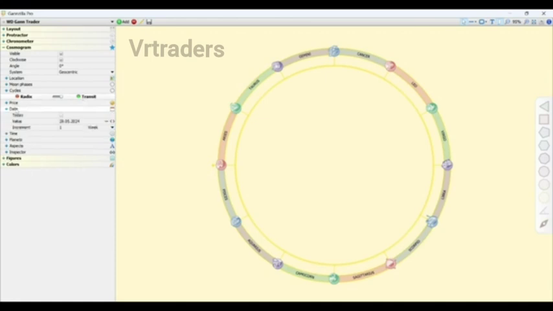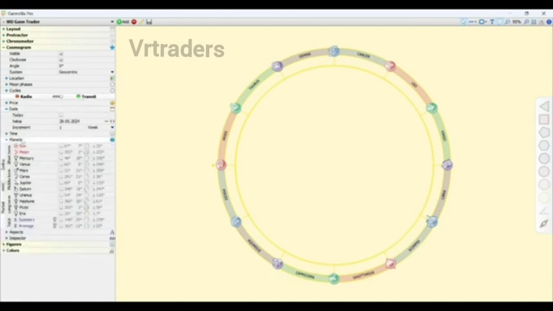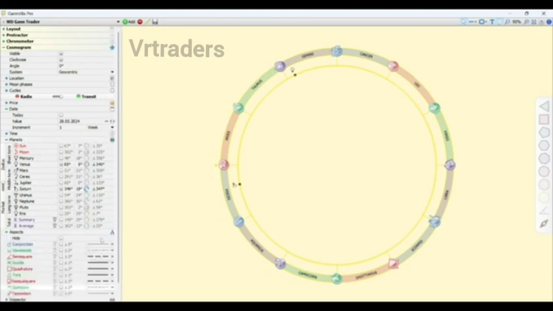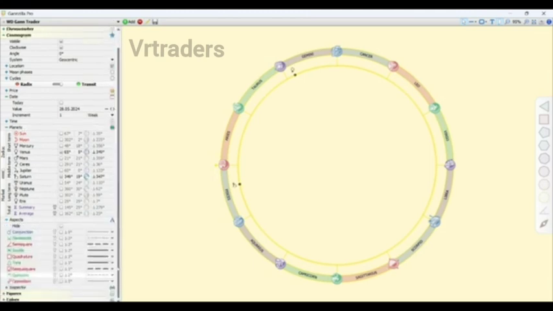Now come to the date. For now, select the date as today's date only. Then come to planets. So for this strategy, we are going to use the planets Venus and Saturn. So here is our Venus planet and here is our Saturn planet. Now come to the part of aspects. So in aspects part, we are only going to use the quadrature. Here is our quadrature aspect.